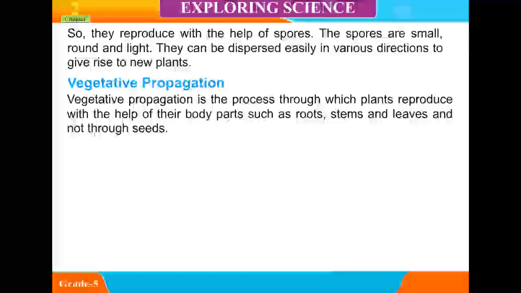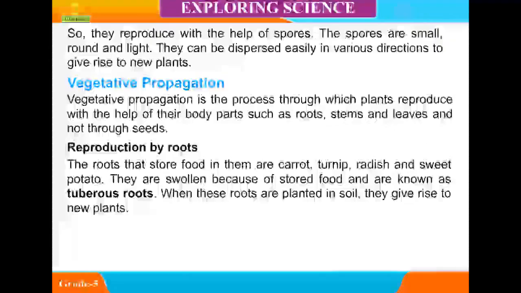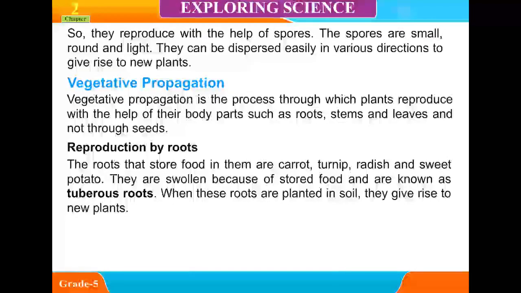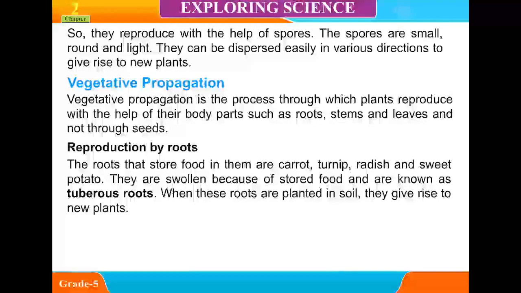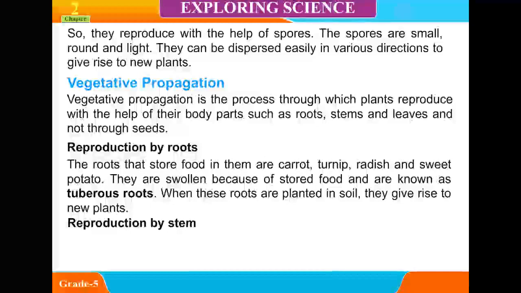Vegetative propagation. Vegetative propagation is the process through which plants reproduce with the help of their body parts such as roots, stems, and leaves and not through seeds. Reproduction by roots. The roots that store food in them are carrot, turnip, radish, and sweet potato. They are swollen because of stored food and are known as tuberous roots. When these roots are planted in soil, they give rise to new plants.